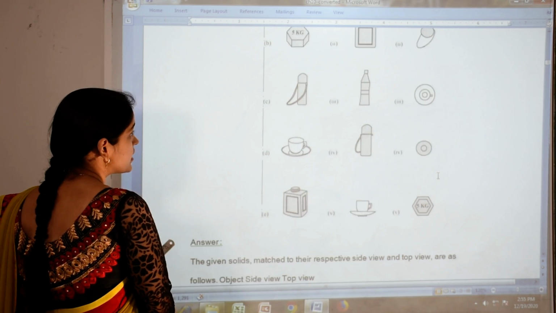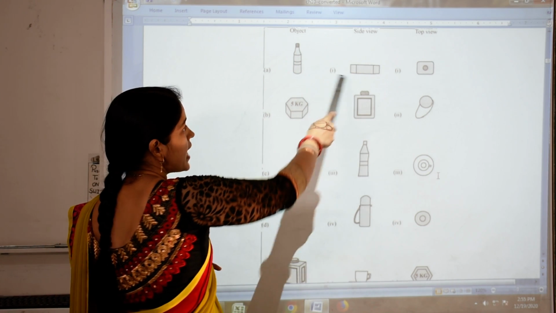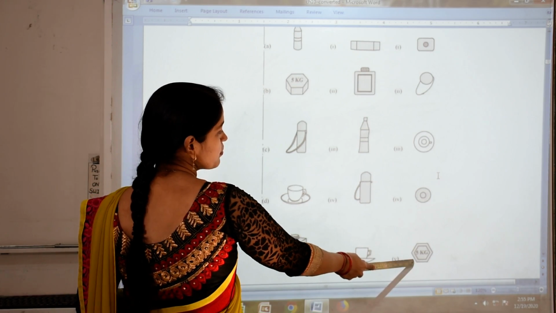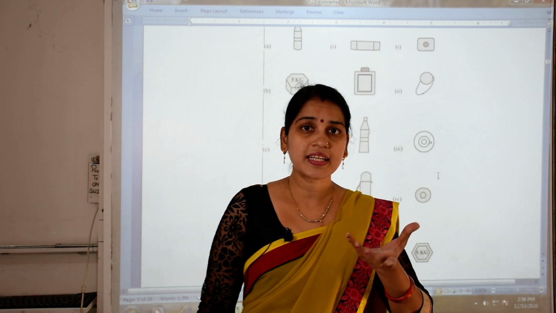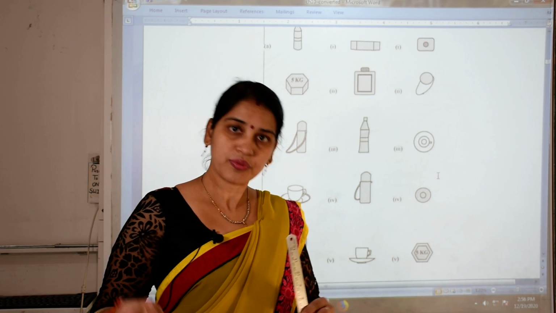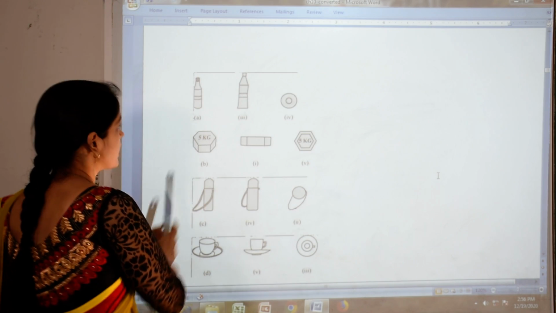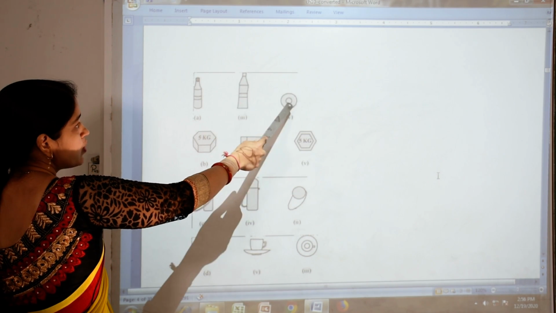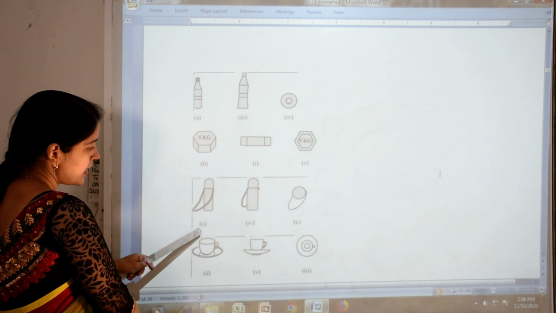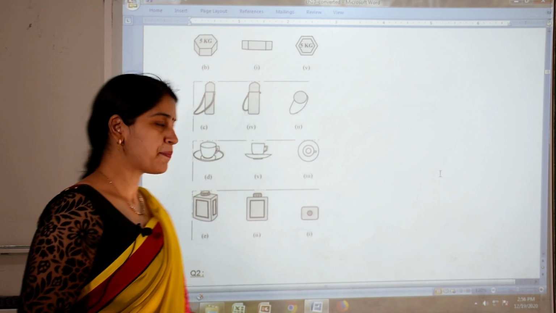Okay, so in the same way, second, this one is the weight of 5 kg. From the side it looks like this way, and if you see from the top, then it looks like this way. So you have to imagine that if we look at the object from the side, how does it look, and if we look from the top, how does it look. So in this way you have to match this figure. So this bottle, side view, top view; this weight, side view, this is top view; same way here also it is given. So in this way you have to draw it and match it.